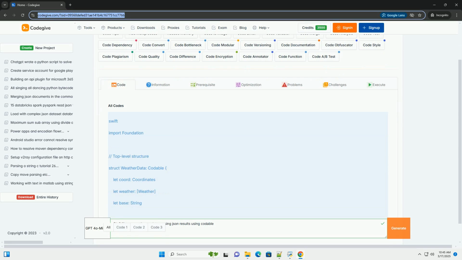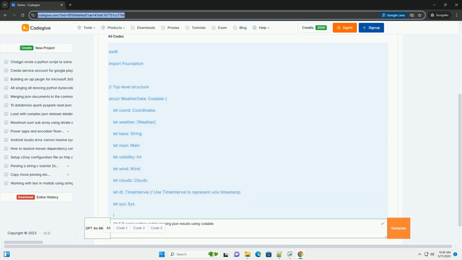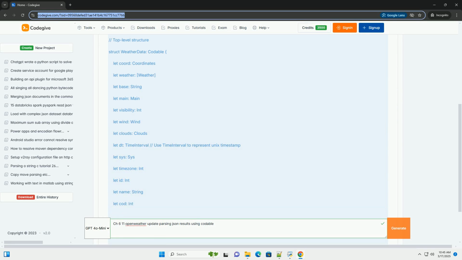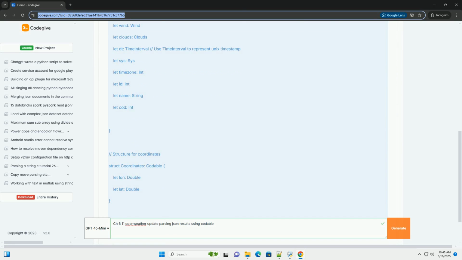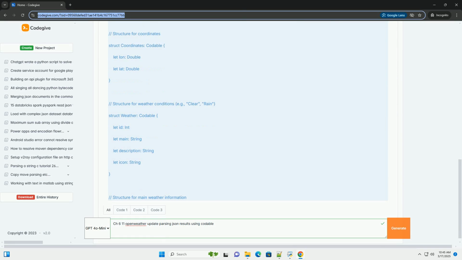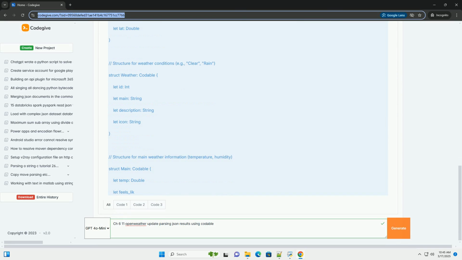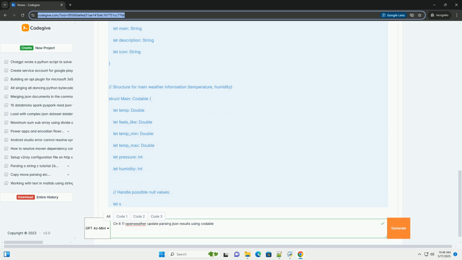OK, let's delve into chapter 6 to 11 of your Swift book, assuming you're referring to a book covering network requests and JSON parsing, perhaps something Swift specific, and how to use Codable to parse JSON results from the OpenWeather API. I'll break down the process into clear steps with code examples.